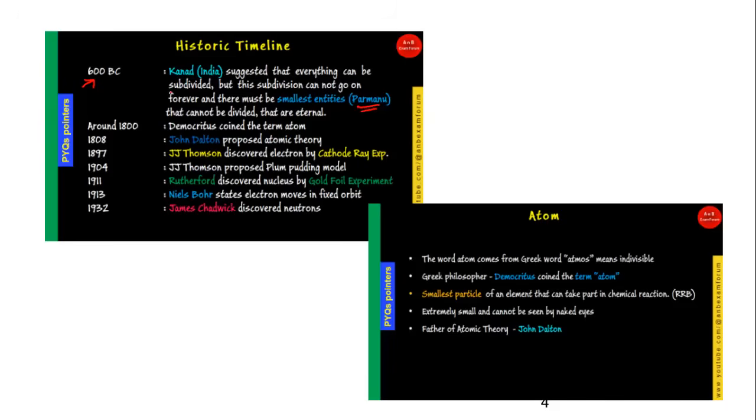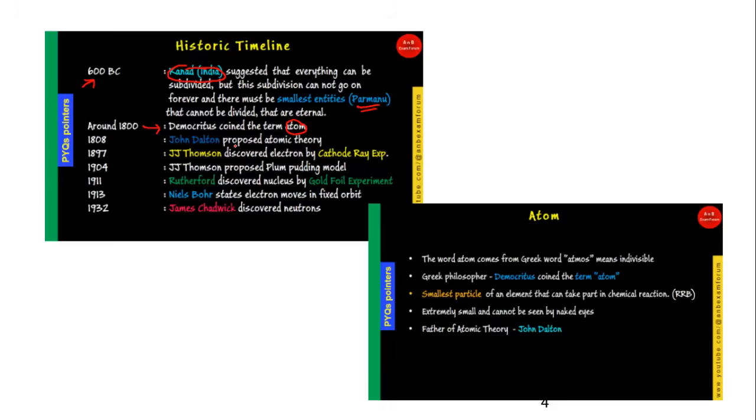So this is the personality who gave the first suggestion of the atom, but he named it Parmanu. Democritus coined the term atom, that you should know. If the option comes who first found the atom, answer based on the options, but generally in modern chemistry Democritus coined the term atom, so you should be very cautious.